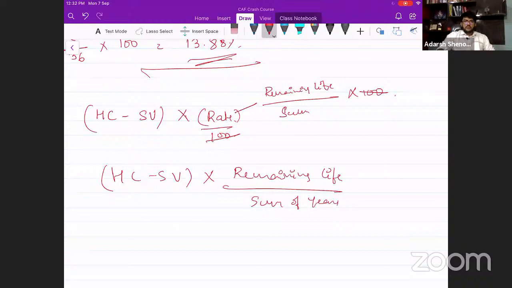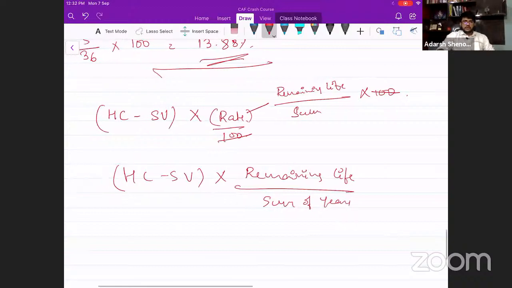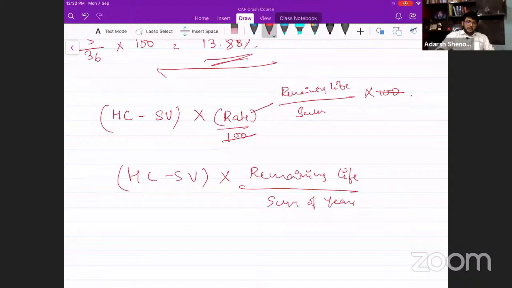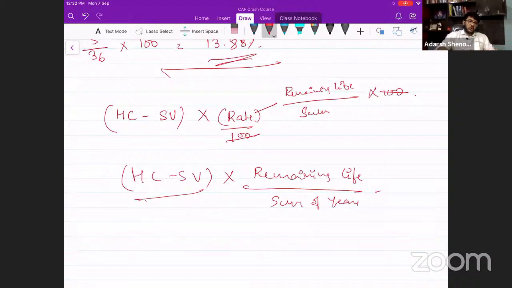Yes. I hope you followed this. So we can directly write (HC minus scrap value) into remaining life by sum of years. You can calculate it like this also, or you can multiply it with the rate by 100. So when you do this, you skip the second step.